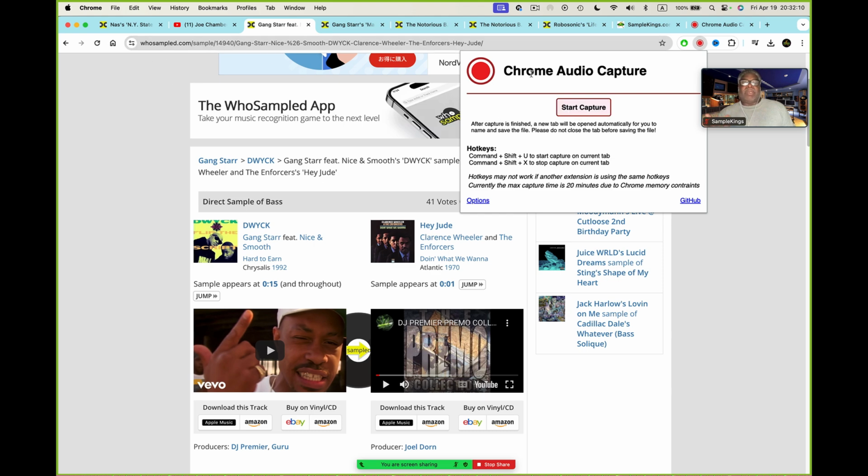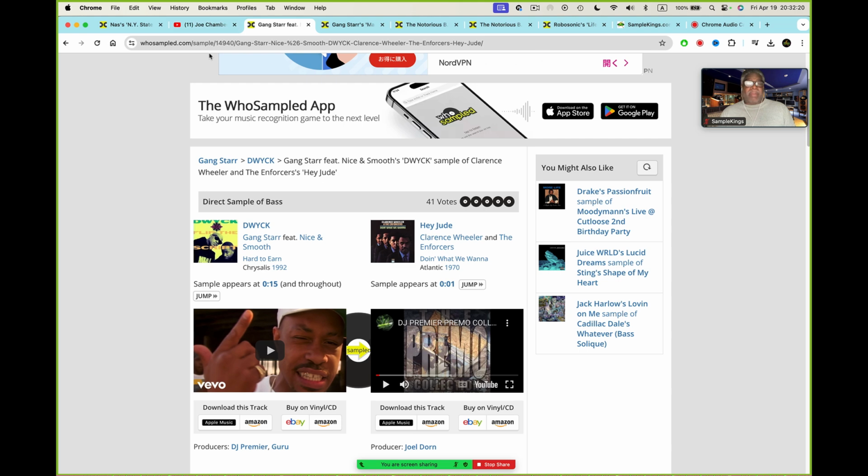So each tab would need to have its own audio capture hooked up to it, and then I can start sampling that particular tab. So what I'll tend to do myself is I will have these different tabs open up automatically, and I'll say, okay, go to here, go this one, go this one. I'll go to audio capture, audio capture, audio capture, and I can get them faster that way and pick the sounds I want to get.